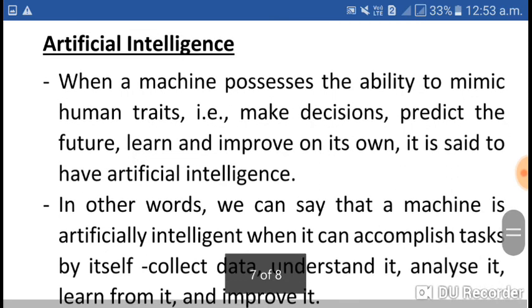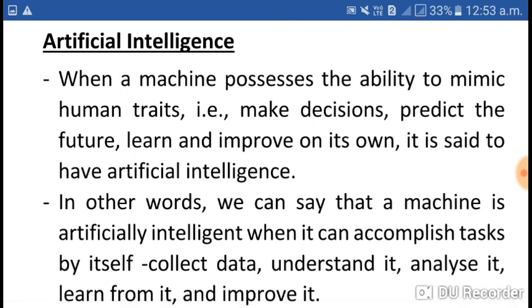Next is artificial intelligence. These images we have discussed are concepts to identify and make decisions according to intelligence. In a similar way, machines are taking decisions according to the given information. So what is artificial intelligence?